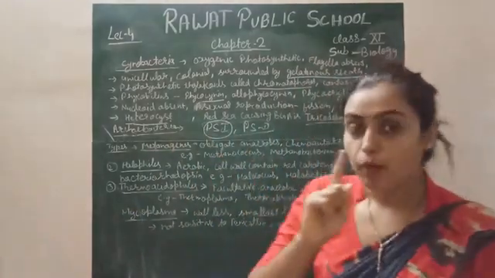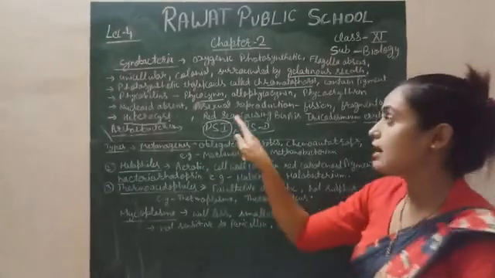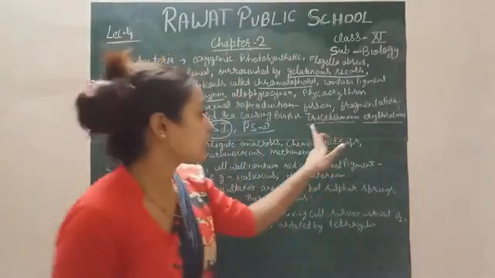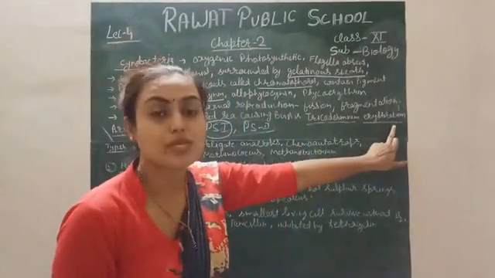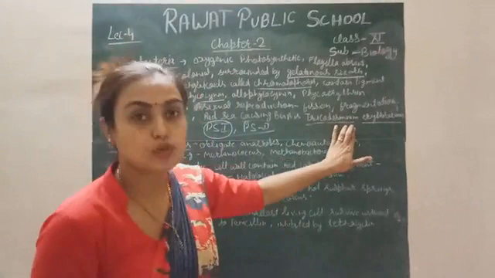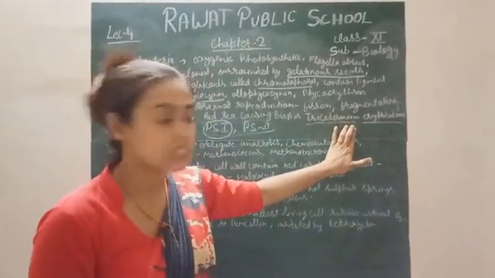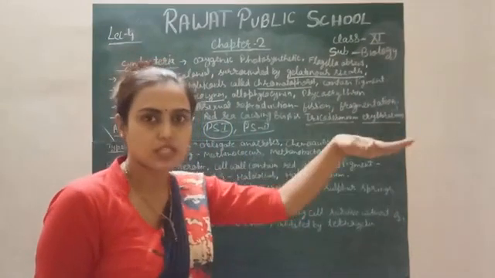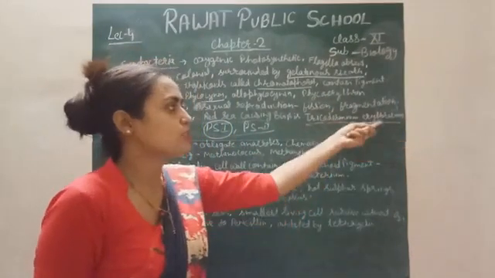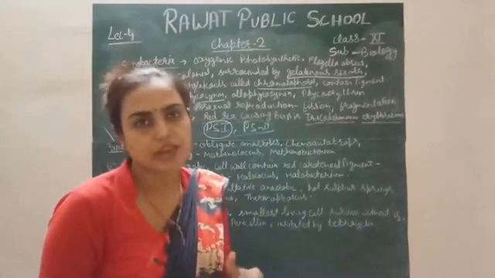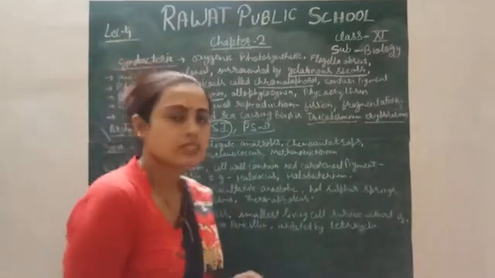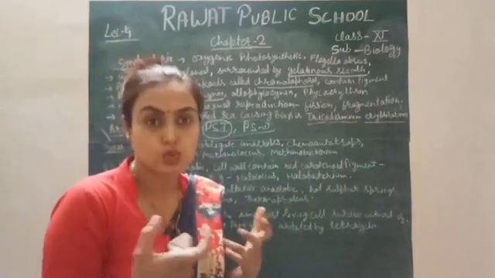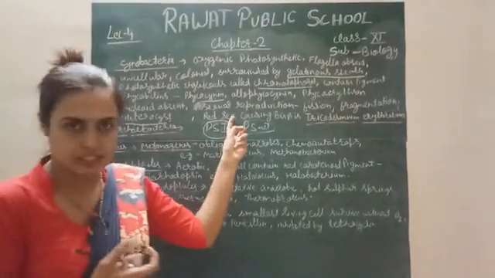Okay, one more important thing about cyanobacteria is the Red Sea. Actually, a kind of cyanobacteria is called Trichodesmium erythraeum. Erythraeum means red color. If it is present in the sea, it forms an algal bloom. Algal bloom means it makes a surface over the sea water, and because it consists of the red pigment erythrin, the sea water looks red, so it is called red tide or red sea, right?